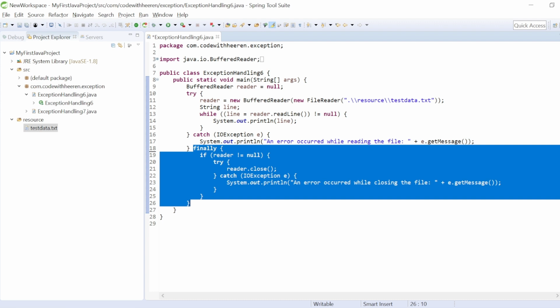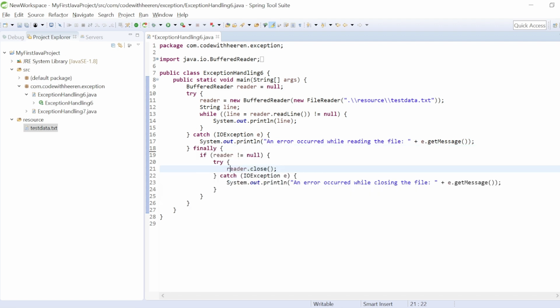If it is holding a reference, then it is going to close the connection with this resource directory. And then in case any exception occurs during the closing operation, then again I am catching it. So you can define a try catch block inside the finally block as well if you have multiple lines of code and you are expecting some exception there as well.